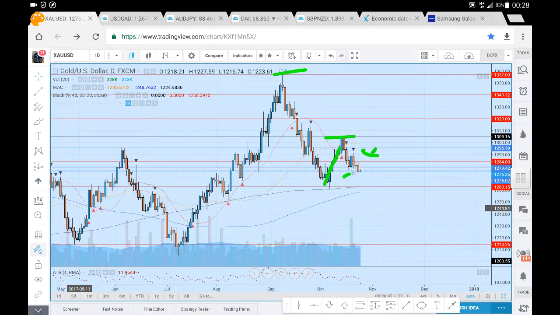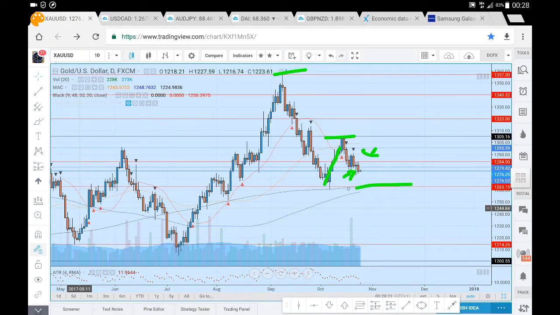We've had strong moves to the downside, even this candle which closed bullish, a bit of a pin bar. We do see it was negated by the very next candle here on the 24th, which closed pretty much close to its lows, indicating some strong selling momentum. So we'll definitely be looking around that 1263 level.